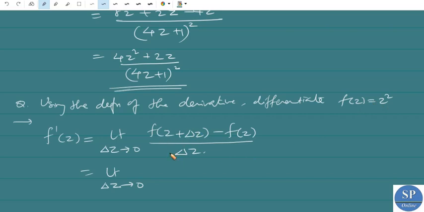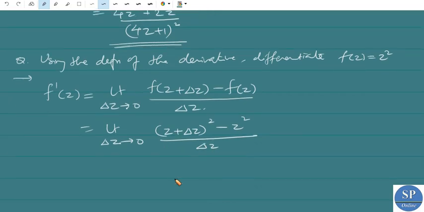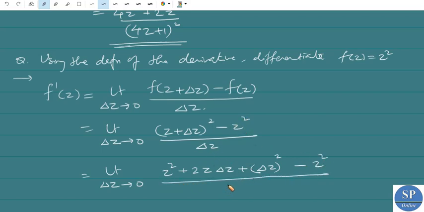So f of z plus delta z is z plus delta z whole square, minus f of z, which is z square, divided by delta z. Okay, so this is equal to limit delta z tends to 0. Expanding this, we get z square plus 2 into z into delta z plus delta z whole square minus z square divided by delta z.